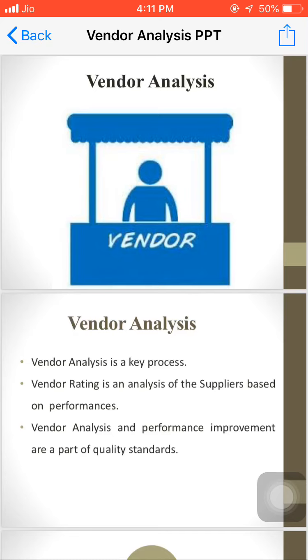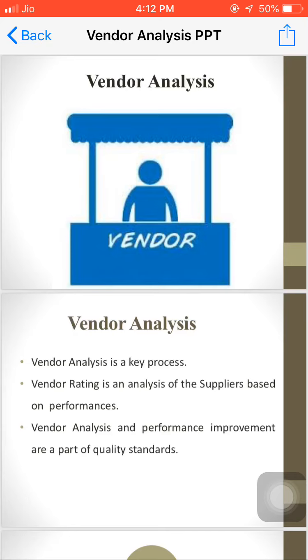Next, vendor analysis and performance improvement are a part of quality standards. At last, vendor analysis and performance improvement are a part of quality standards only. In order to set our quality, or to set our vision, or to set our organization at some level, we have to focus on these two parts, that is vendor analysis and performance improvement.